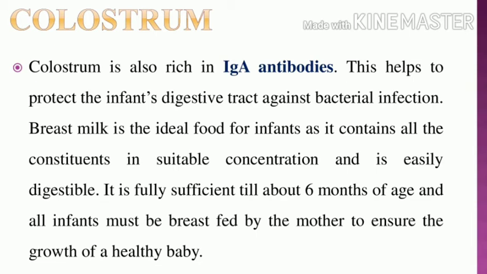What antibodies are present in colostrum? IgA antibodies. What is their role? They protect the digestive tract against bacterial infection of the fetus. Colostrum and breast milk are sufficient till 6 months of age to ensure the growth of a healthy baby. Can you understand? Thank you.